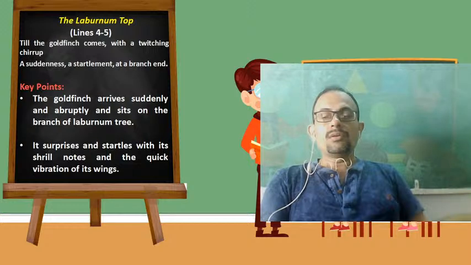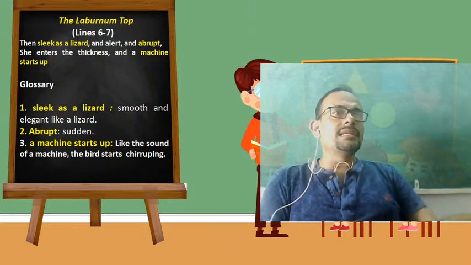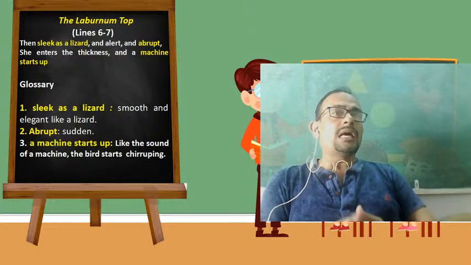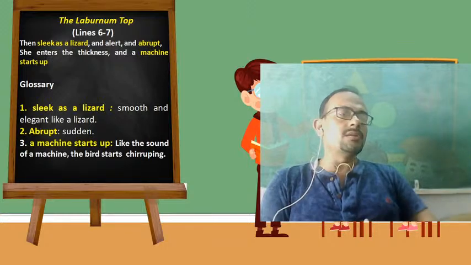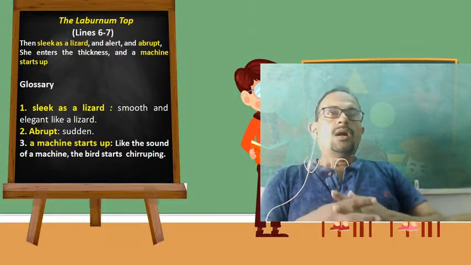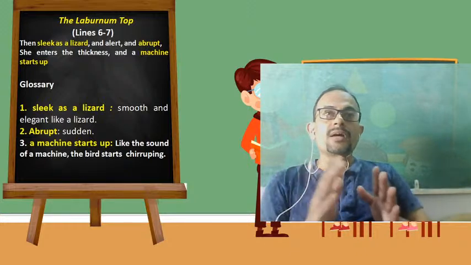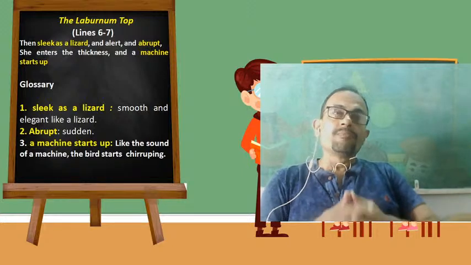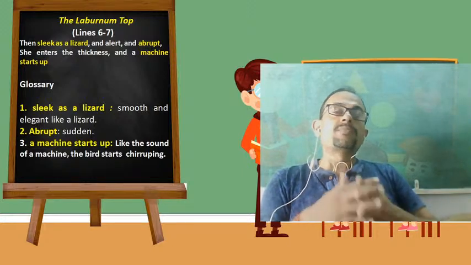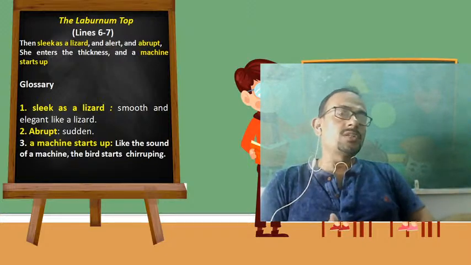Now let's move on to lines 6 and 7. Then sleek as a lizard and alert and abrupt, she enters the thickness and the machine starts up. See what happens after her arrival. She becomes very much alert and vigilant. Why alert and vigilant? Because she has built her nest on the branches of the tree.